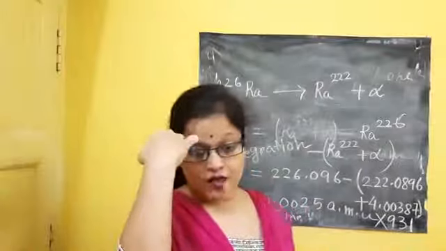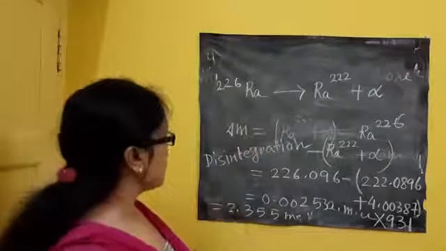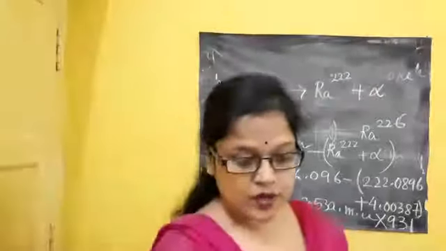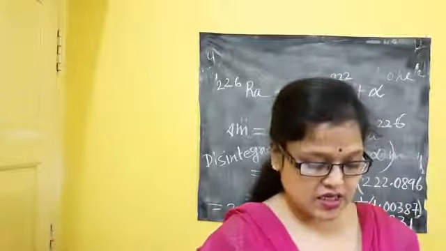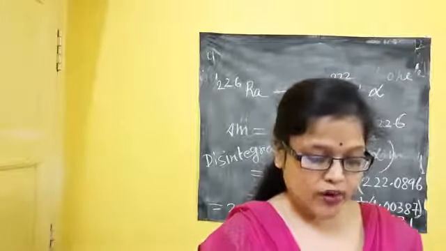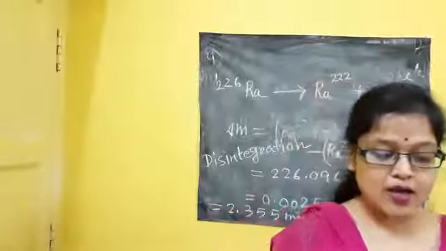2.355 MeV I will get. So that's all for that question. Question number 15. Now coming to question number 16. Question number 16 is: which among alpha, beta, gamma ray cannot emit first?